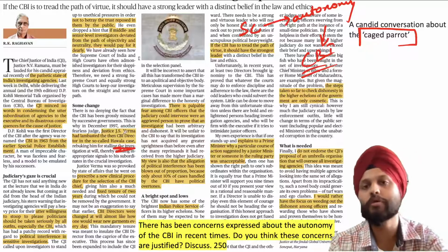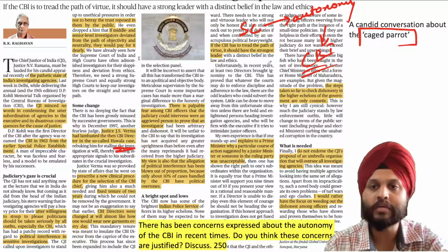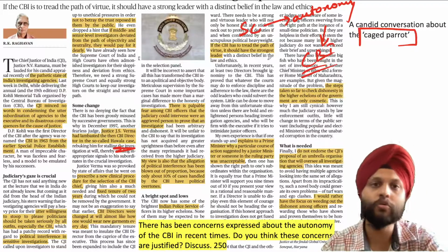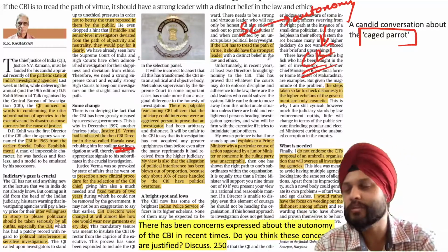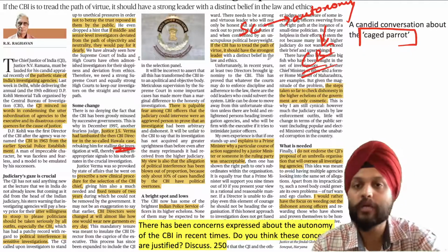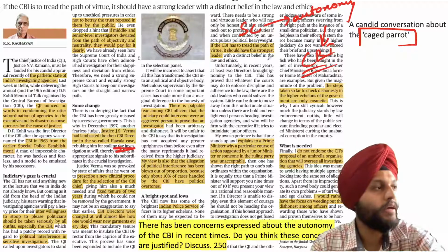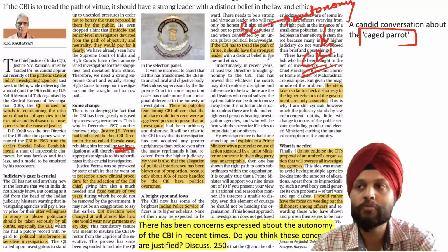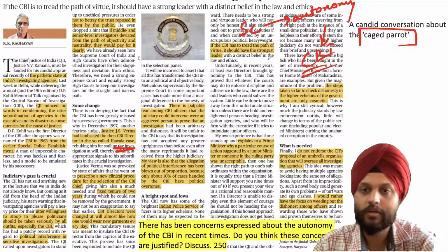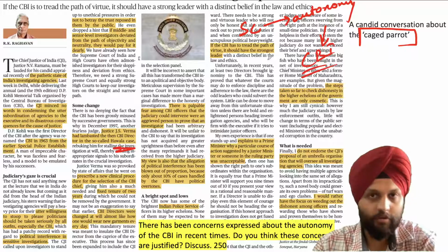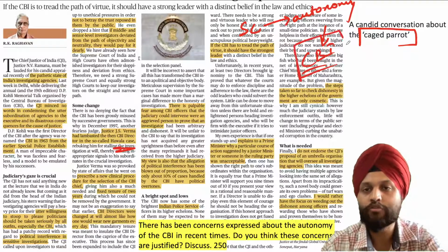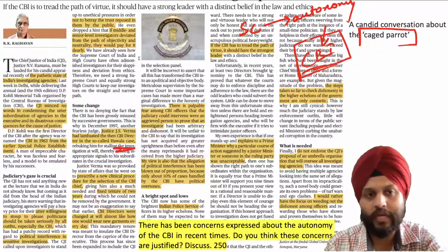Justice J.S. Verma had remarked that the CBI, which is supposed to be an autonomous organization of the Centre, was started to deal with the issue of corruption at the central level. The Santhanam Committee report had recommended this, and it is important for prelims. Later on, crimes of a serious nature were included in the jurisdiction of the CBI. So the judiciary itself remarked that the CBI is a caged parrot. And whose cage? The cage of the